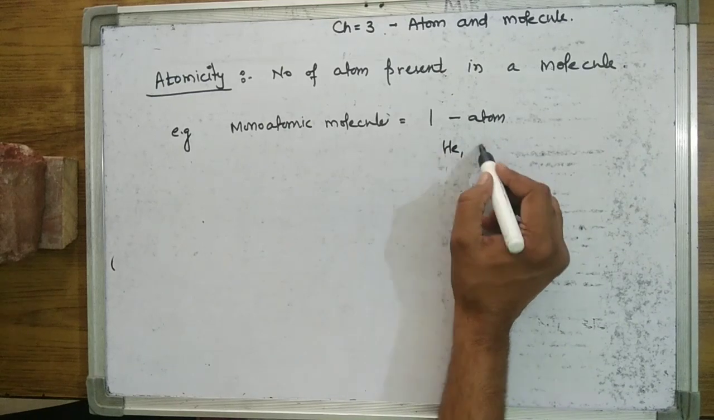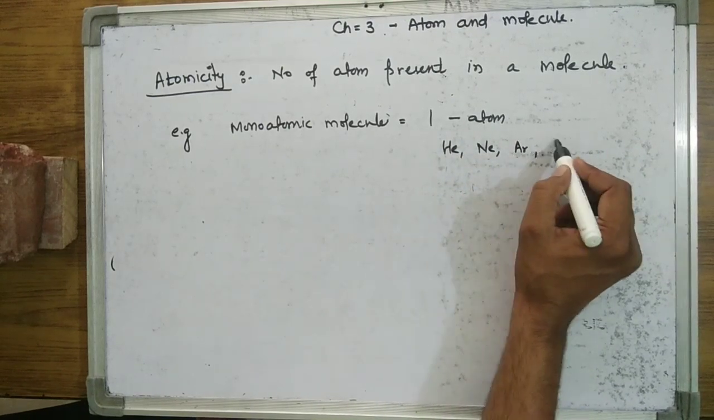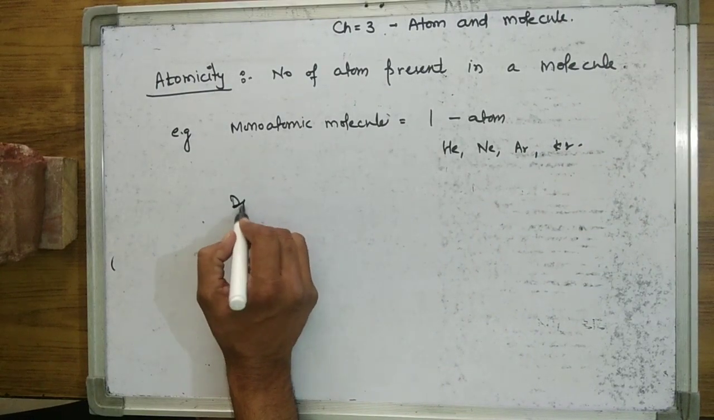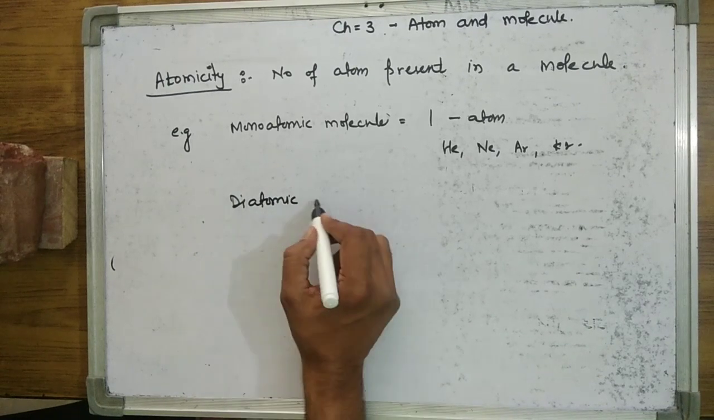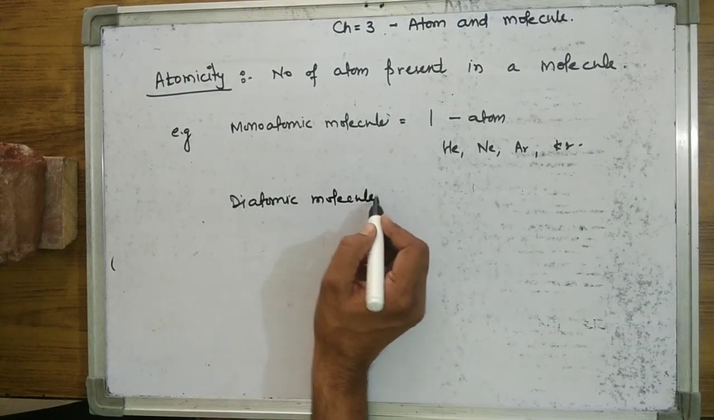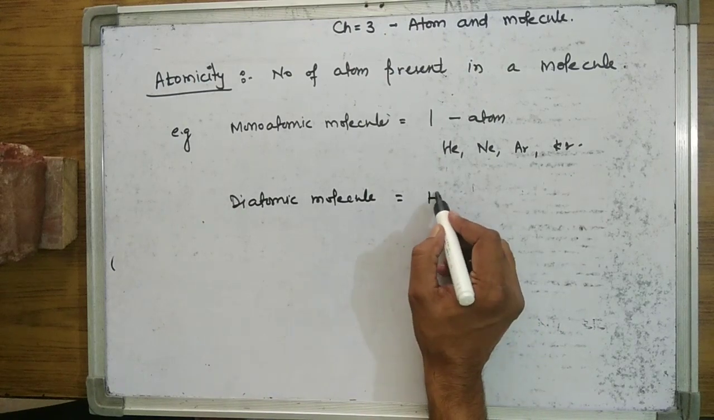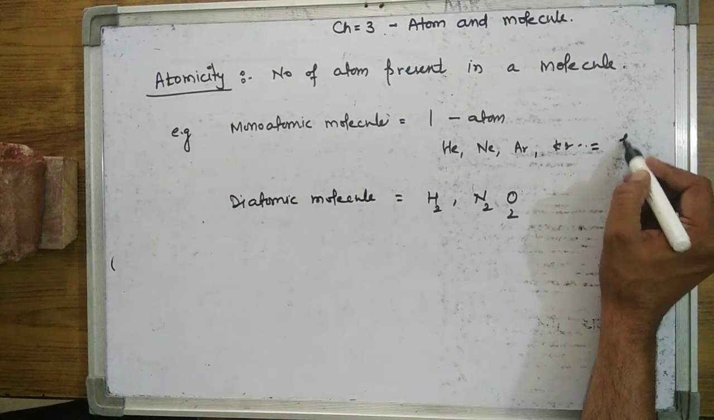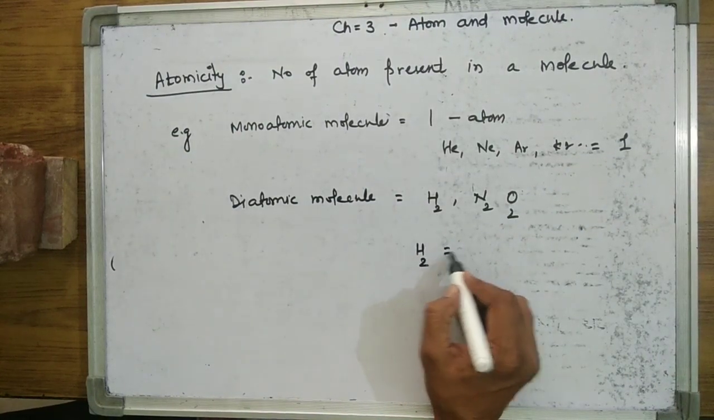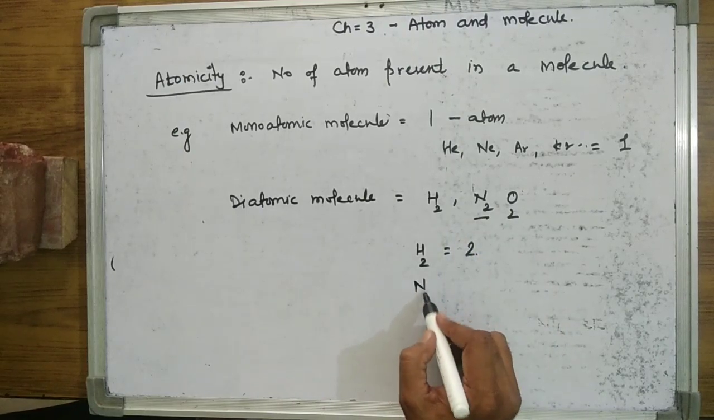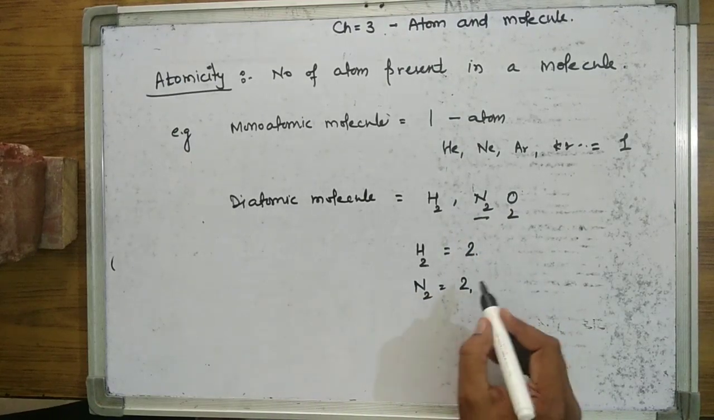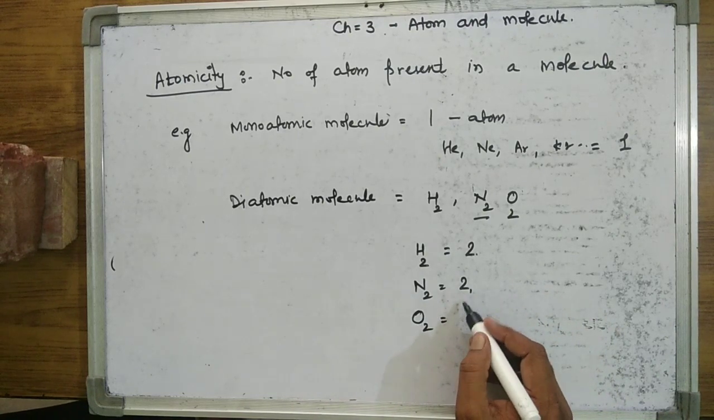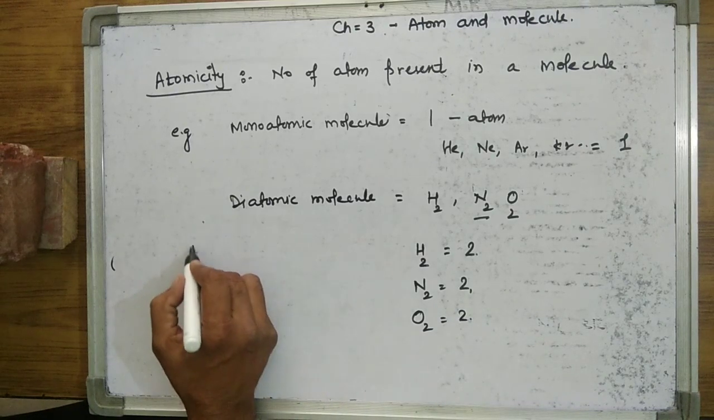just like helium, neon, argon, krypton. These are monoatomic. Diatomic molecules are made up of 2 atoms, just like H2, N2 and O2. What is the atomicity of hydrogen? 2. What is the atomicity of nitrogen? That is 2. What is the atomicity of oxygen? That is 2. Polyatomic molecule,